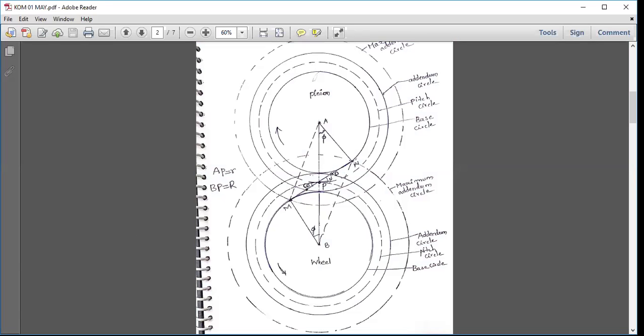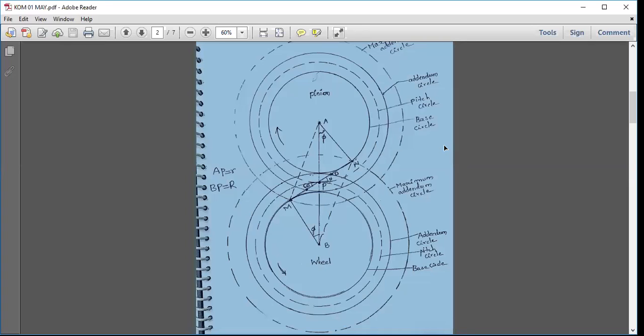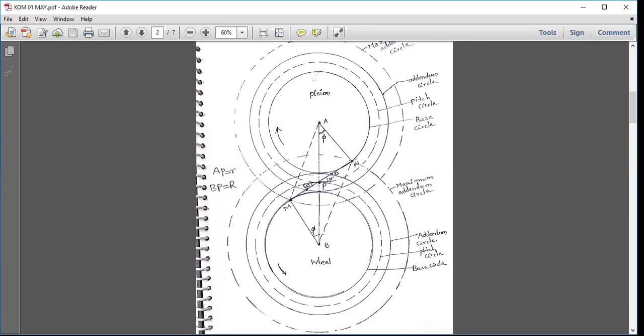In such a way, D to C is known as the length of path of contact. So the two pairs of teeth will engage at point D and will disengage at point C. In such a way, the length DC is known as the length of path of contact. I hope you understood this.